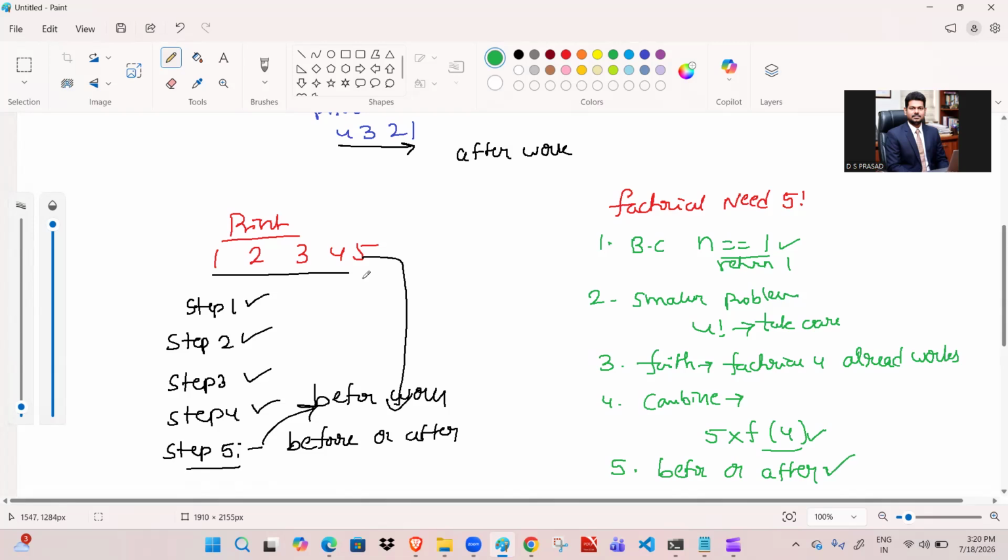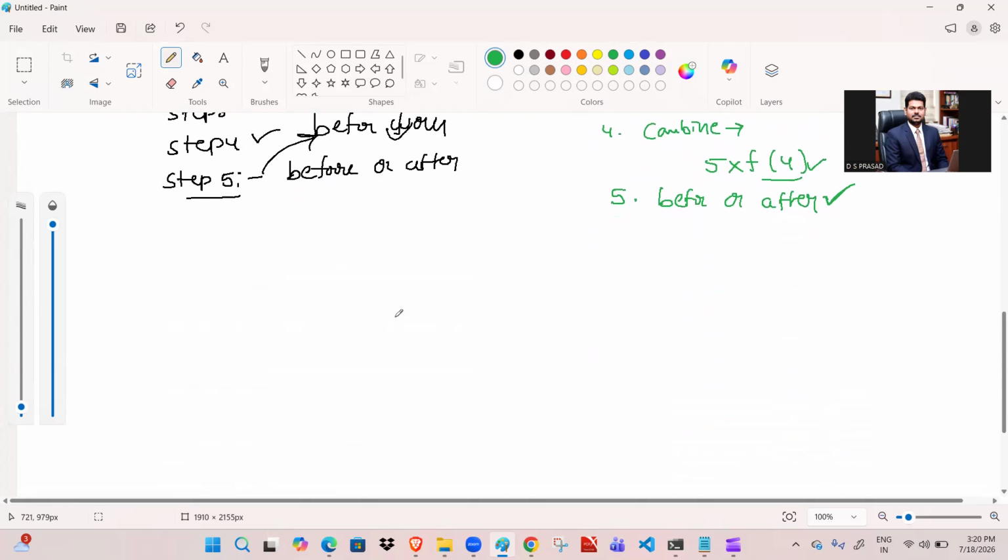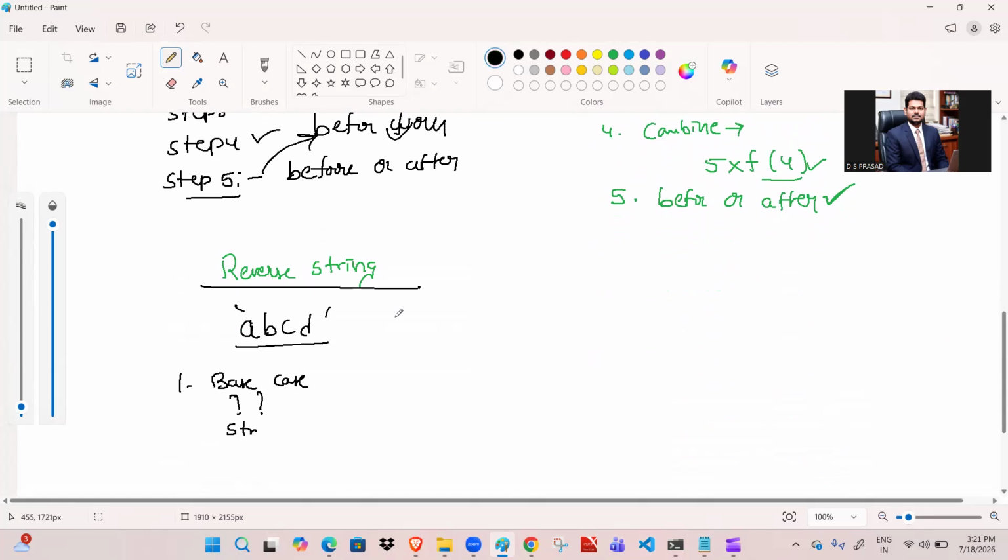Most of the time, which case we take, we will see by writing a number of examples, and then we will understand that. Similarly, we can take another example like reverse string. How to reverse a string? For example, take ABCD. The first step is the base case. What is the base case? Think about this base case. Whenever the string is empty, what will happen? We need to stop there.